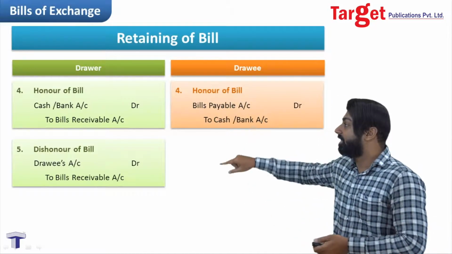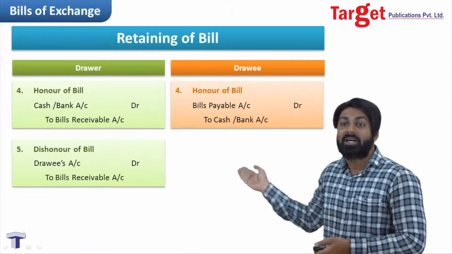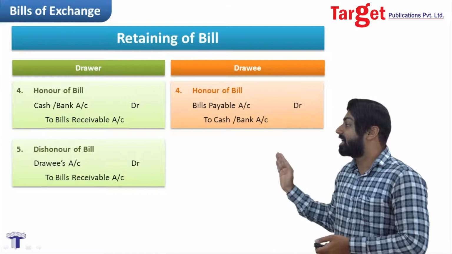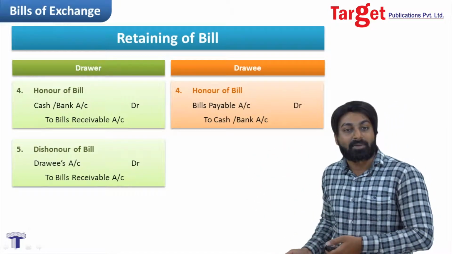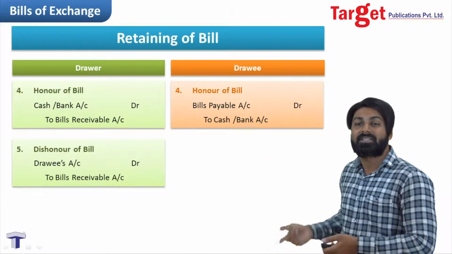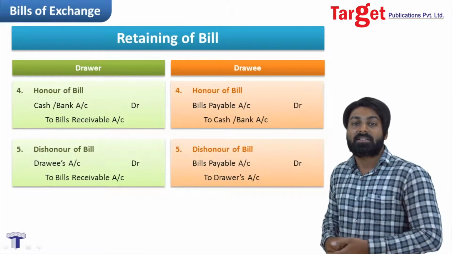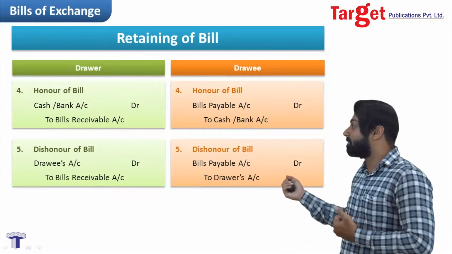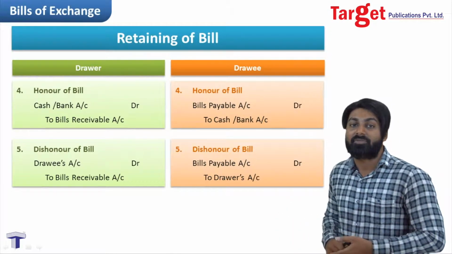If you compare both the entries, in the first entry we are receiving cash and that's the reason we have debited cash account, and in the second entry we are not receiving cash. In other words, drawee becomes the receiver of the bill, so drawee's account is debited. You can compare both the entries, but in both the entries bills receivable is credited, so that is the common thing. Here what entry will drawee pass? He will again receive that bill, so bills payable account debit. And who is the giver of that bill? Drawer, so drawer's account is credited.